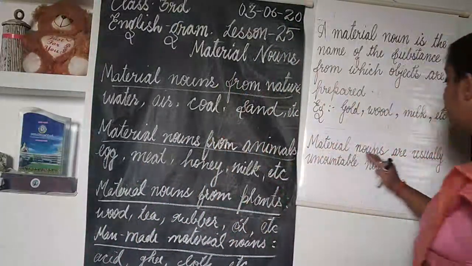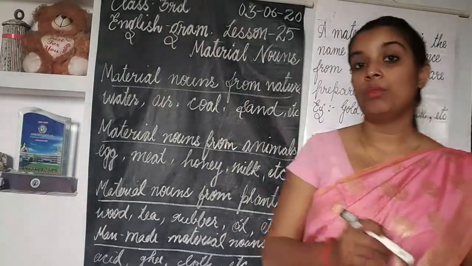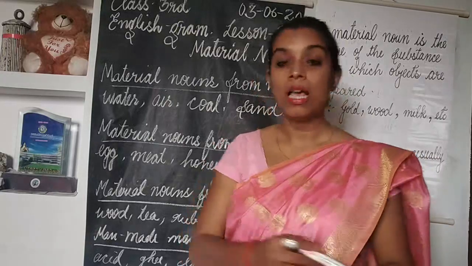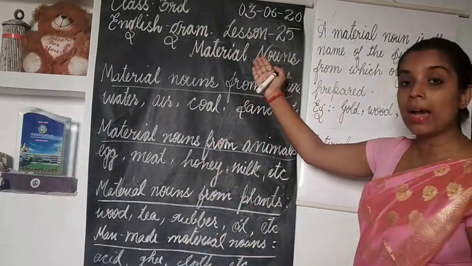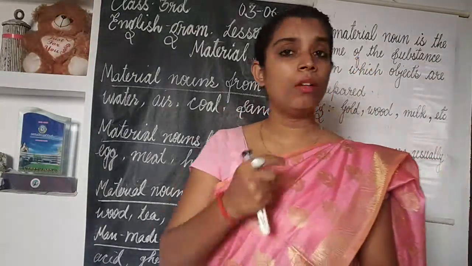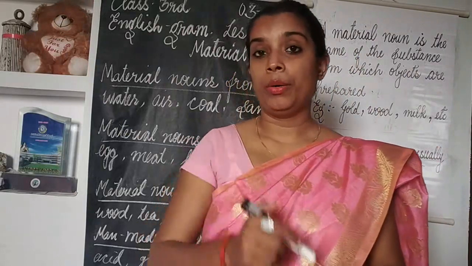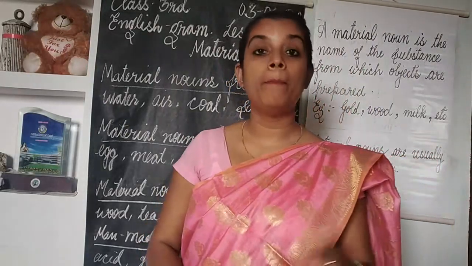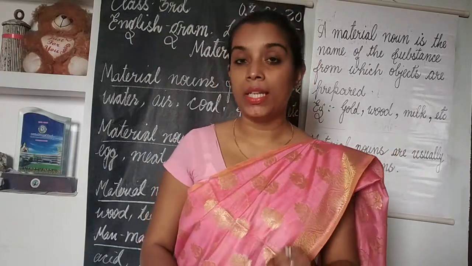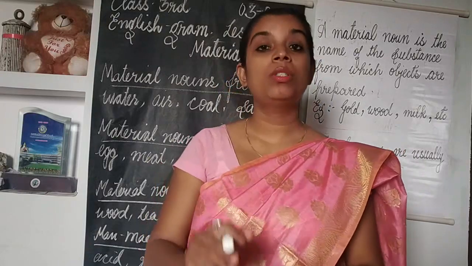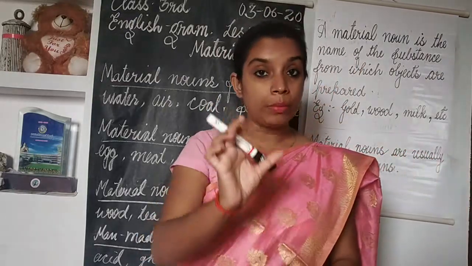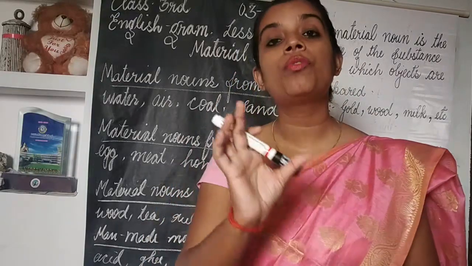Material nouns are usually uncountable nouns, which we cannot count in numbers. For example, gold, wood, milk, water: all these are material nouns which cannot be counted in numbers. Material nouns are those nouns which are used for making any object. These are the substances which are used for making objects.